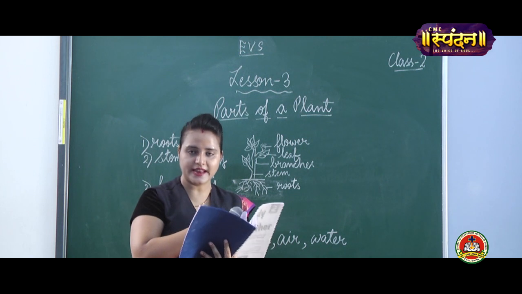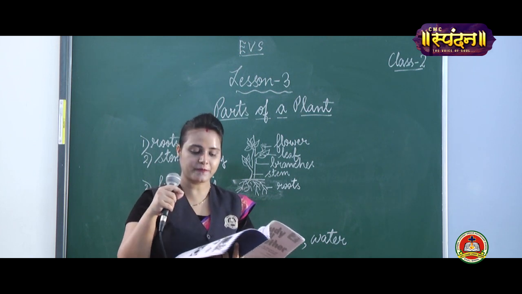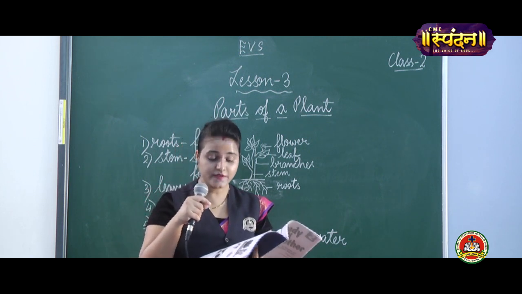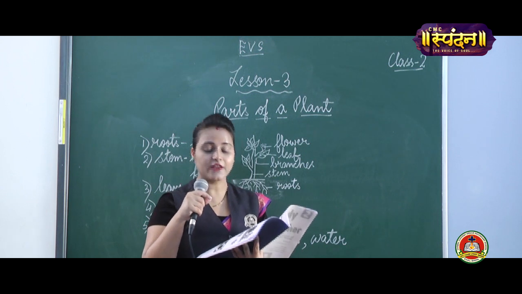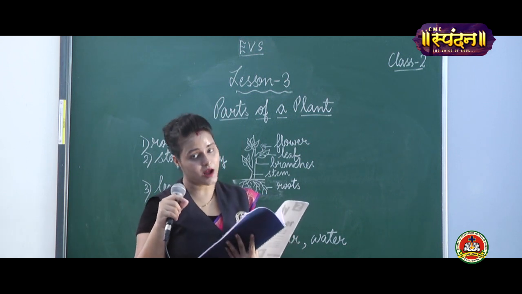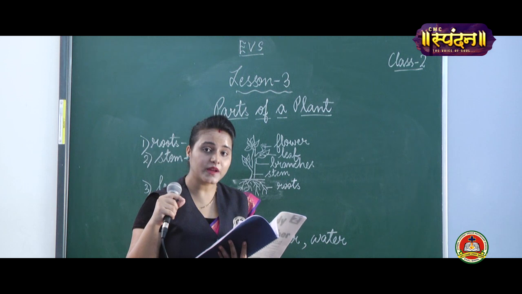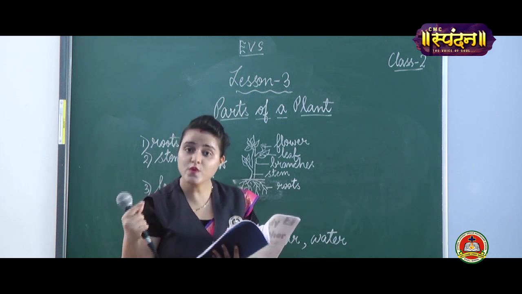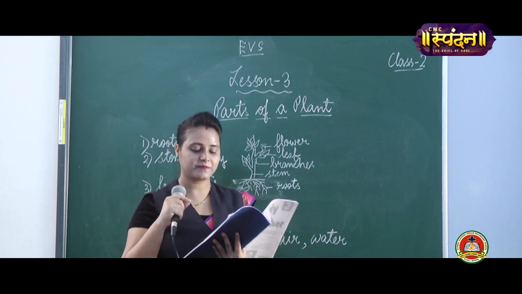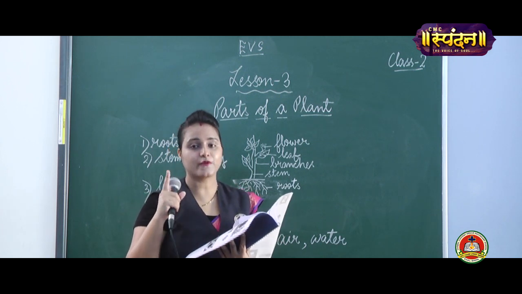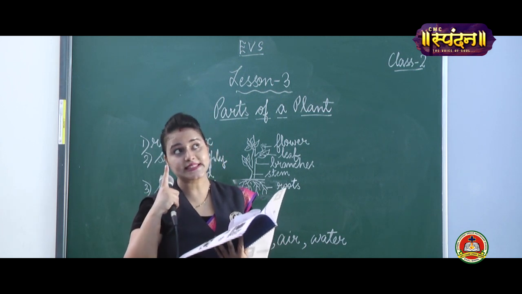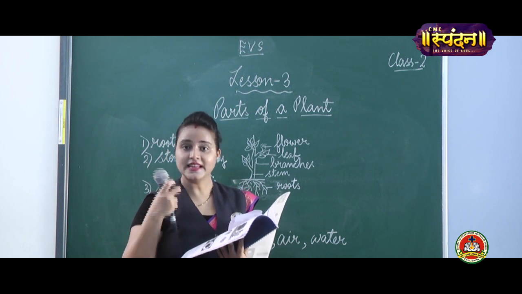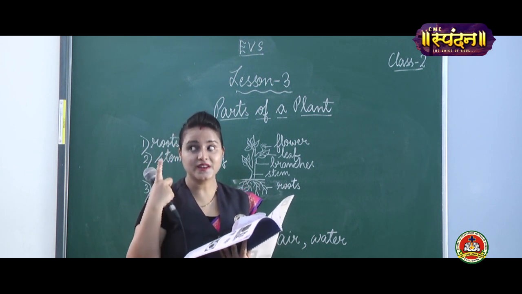Now we come to the next, that is leaf. Green leaves of a plant make food for the plant. Who prepares food for the plant? Green leaves of the plant prepare food for the plant. Leaves can make food only when the sun shines. Yes, they take sunlight from the sun.